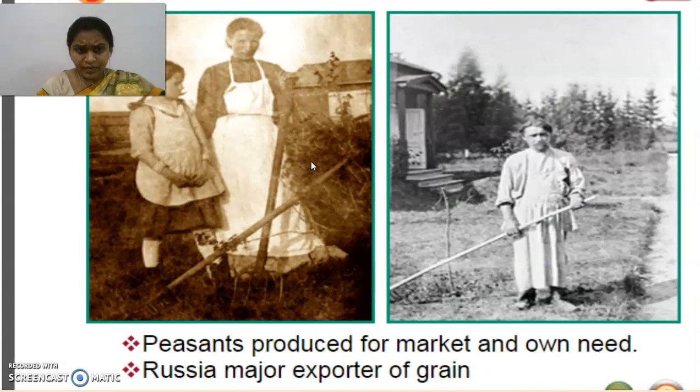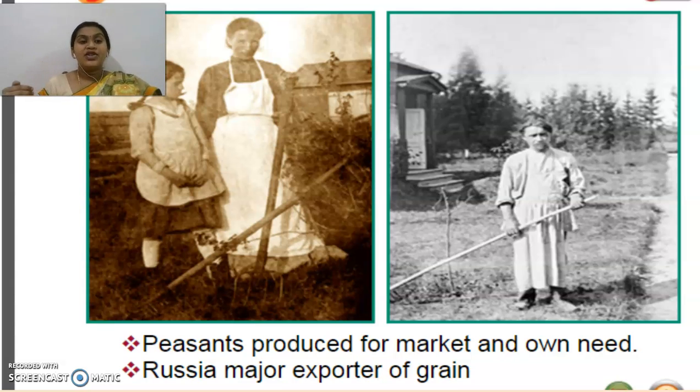So what happened here? The peasants produced for the market and for their own needs. Along with their personal use, they were producing products even for the market. Other countries were producing only for their own needs.